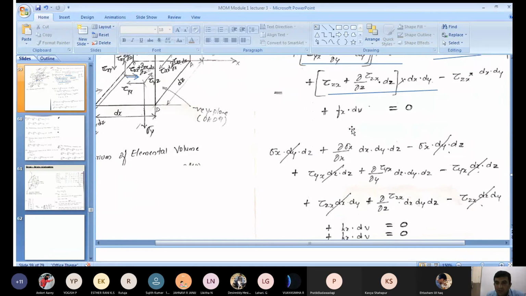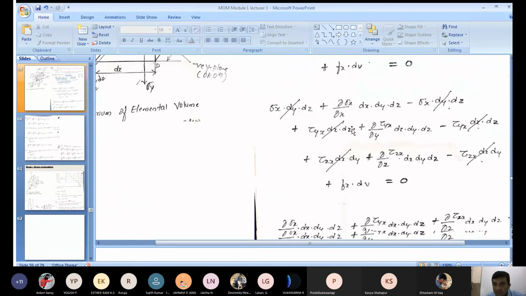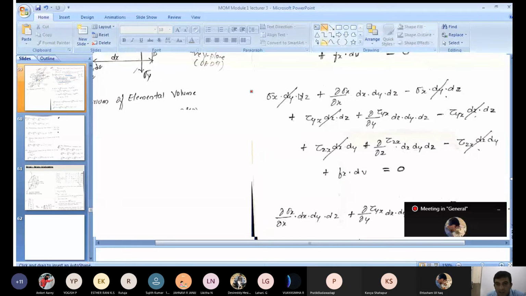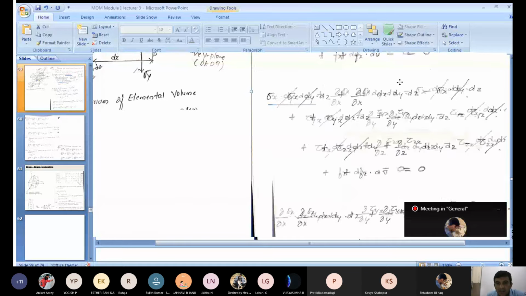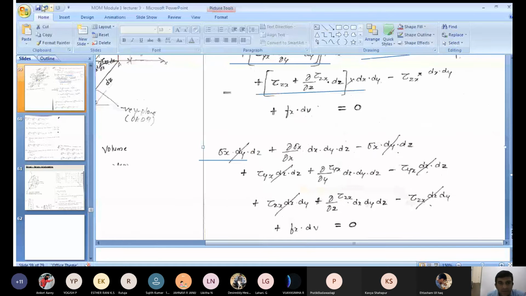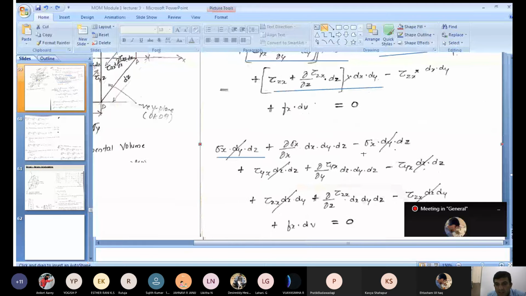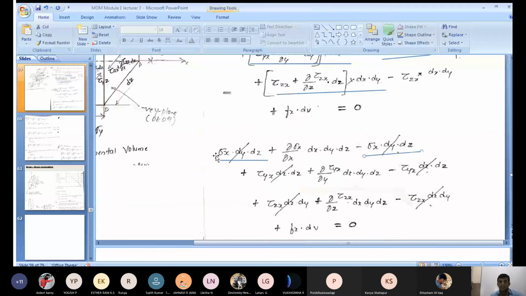Once you simplify it, is the ppt visible? Now we get plus sigma x dy dz and minus sigma x dy dz, which cancel.